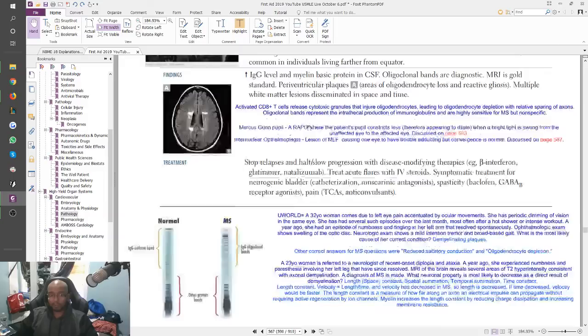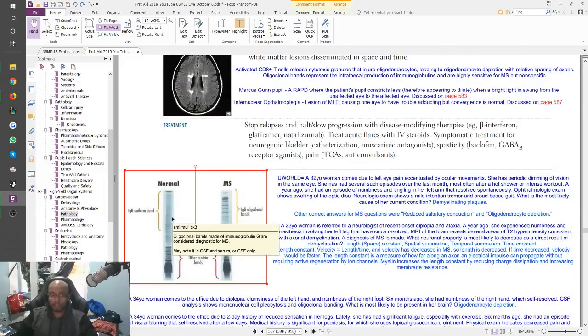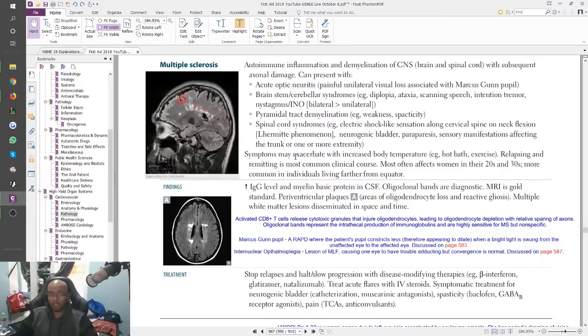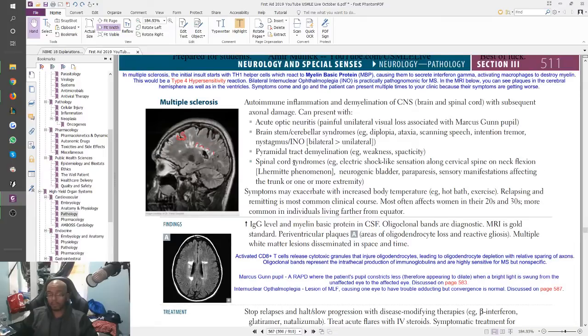But they do mention other things that they don't have a picture for, like this thing right here, right? Oligoclonal bands, right? IgG uniform band is normal, but if you have IgG oligoclonal bands, that's pretty much diagnostic of multiple sclerosis. These bands up here, right? It's supposed to be nice and diffused, nothing. But here you can see multiple distinct bands. So multiple sclerosis has a lot of pathophysiology to it. You want to make sure you know all of it because NBME loves having questions on multiple sclerosis.